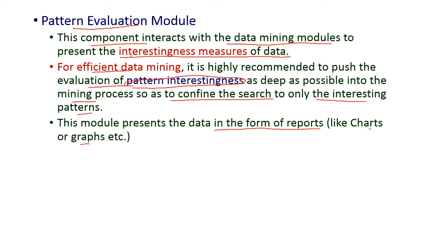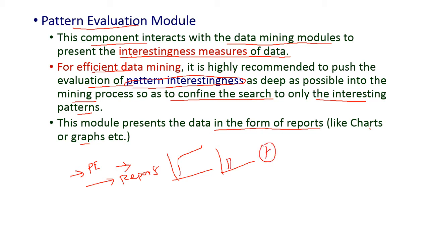That is, the mined data, the statistical consolidated data, is given to this pattern evaluation, and this pattern evaluation converts those data into the form of reports, and reports may be the line graph or the bar graph, pie chart, likewise. So, these are the outputs of the pattern evaluation module.